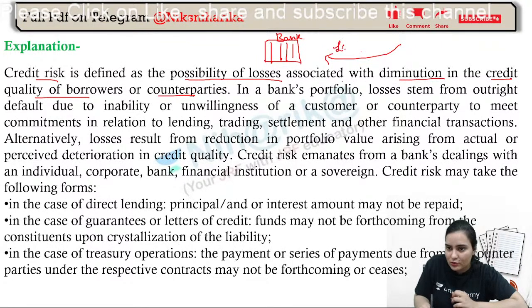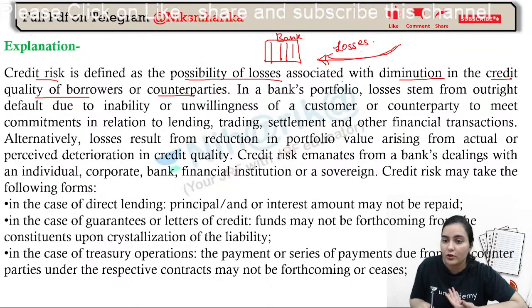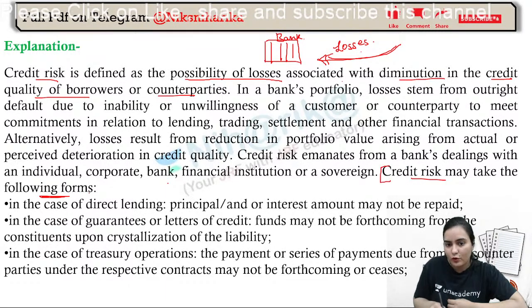Basically, losses are when the customers are not paying. Either they are not able to pay or they are not willing to pay. So that will be loss. That will impact the creditability. So you can see credit risk may take place in the following terms.